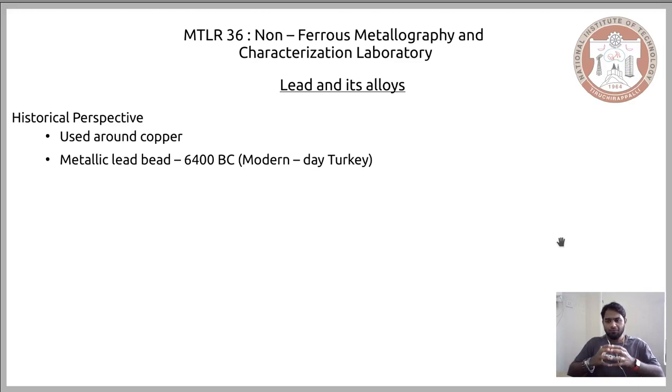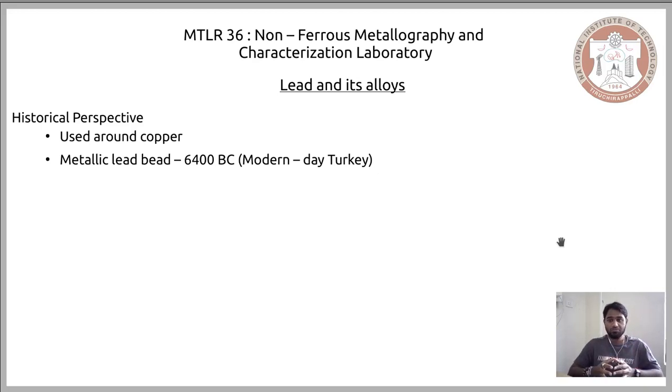Now the evidence that lead was used at the same time as copper dates back to 6400 BC, and in modern day Turkey we have some metallic beads that were formed during this period, around the same time when copper was used.